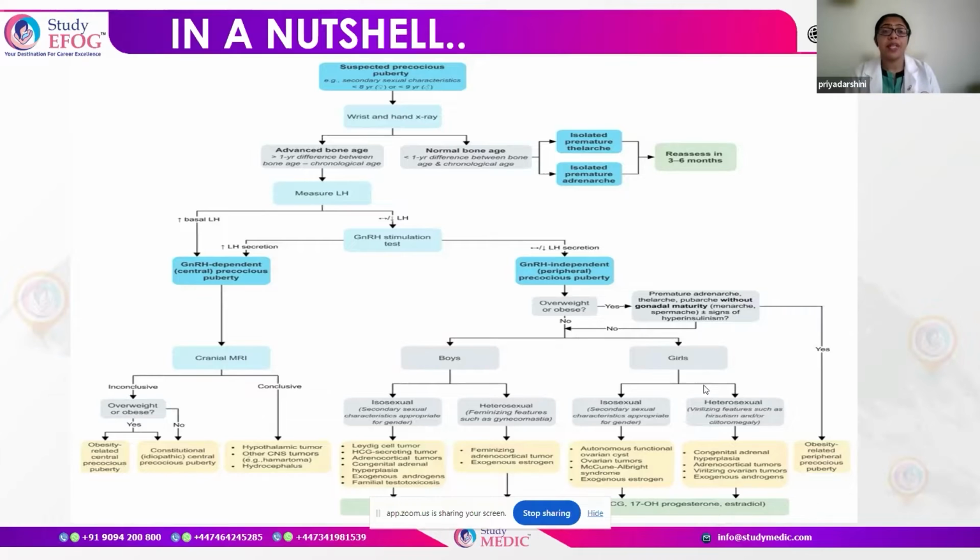So this is how, in a nutshell, we are going to deal with a case of precocious puberty. We need to follow the algorithm so that we are not missing some important features. And we have to remember the GnRH stimulation test is a very important test to diagnose or differentiate the causes of central and peripheral precocious puberty.